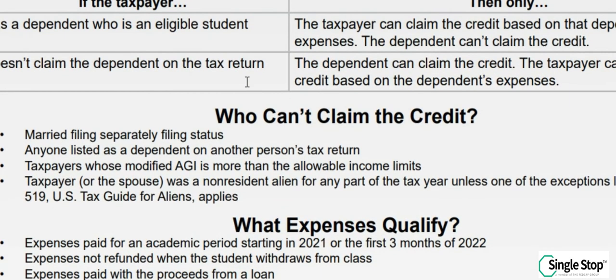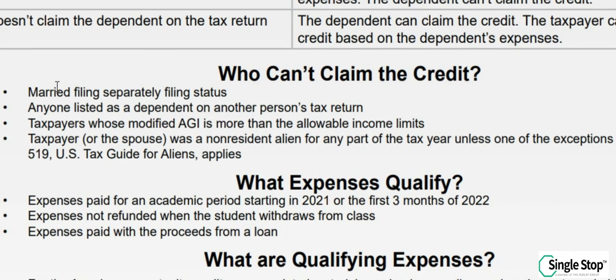Married filing separately filing status, anyone listed as a dependent on another person's tax return, taxpayers whose modified AGI is more than the allowable income limit, and if the taxpayer was a non-resident alien for any part of the tax year. We know that Raphael is a dependent on his parents' return, so therefore he does not qualify for this credit, but his parents do, so the 1098-T form will be added on their return.